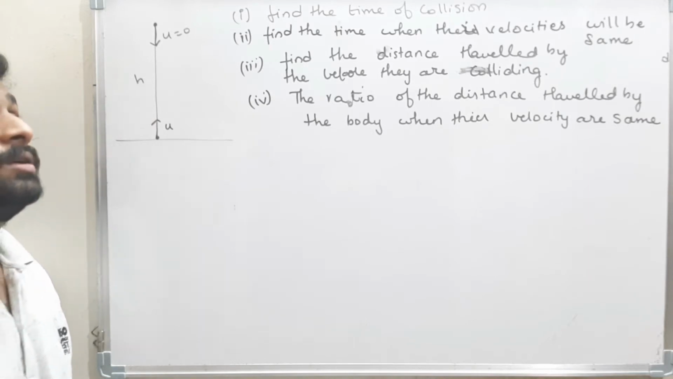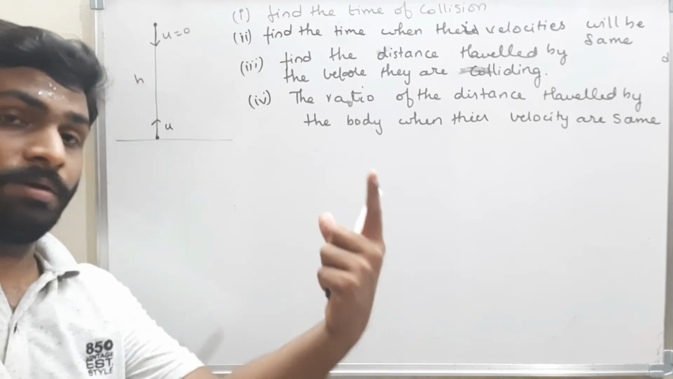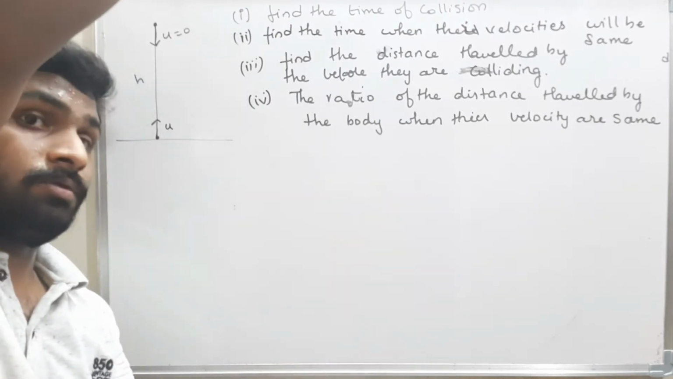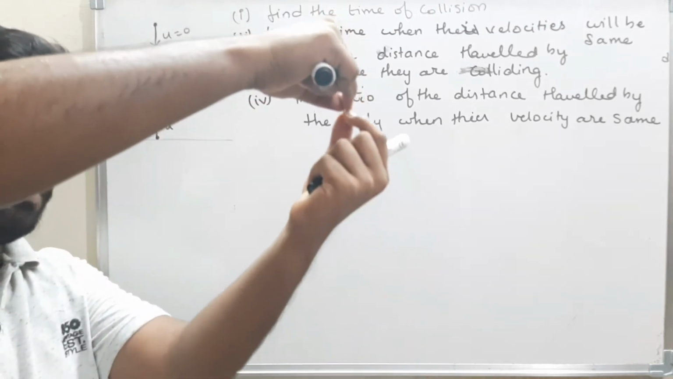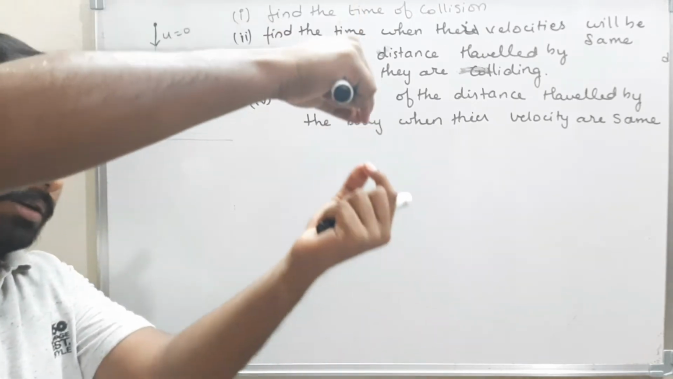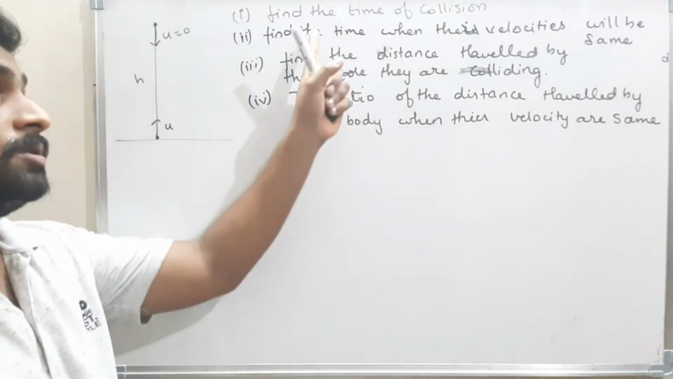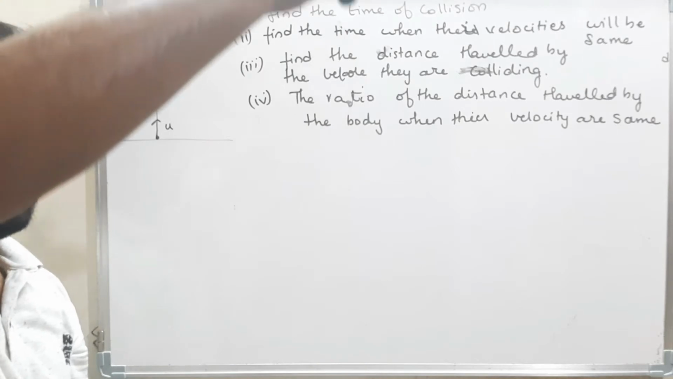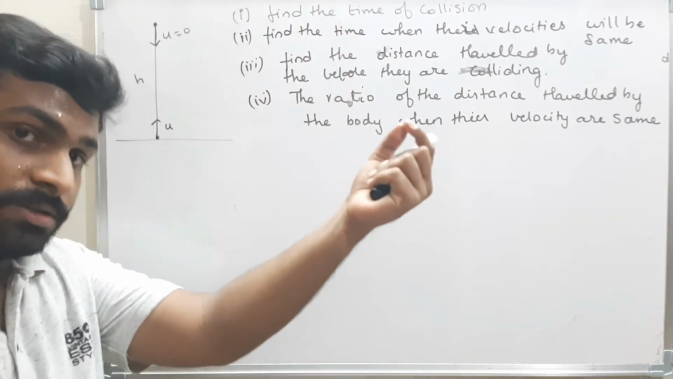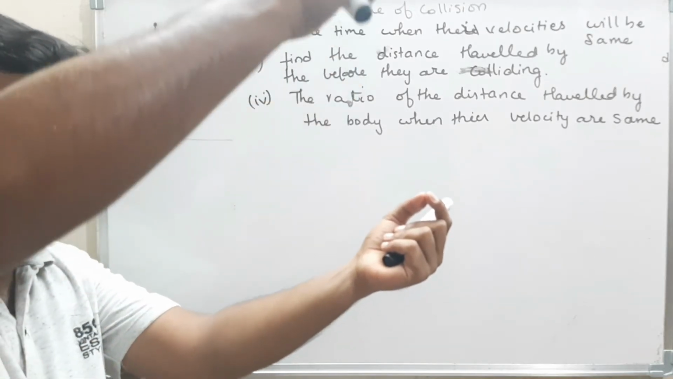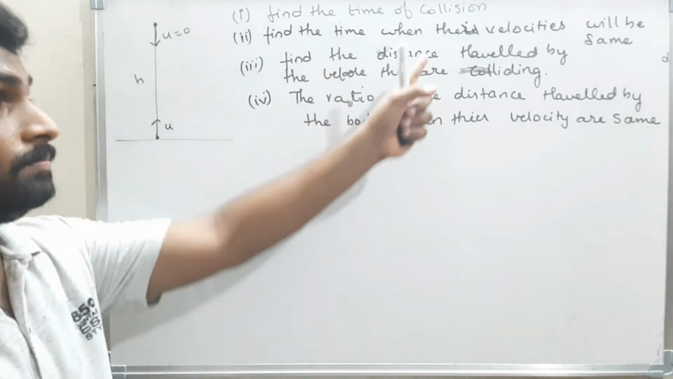Try to do it. One body is left freely, another body is projected with the velocity u from the surface. When it is left freely, it will come down, and when it is projected upwards, it will move up. Slowly, the bodies will move like this, and they will meet at some point. Now, what is the time of collision? First question. Second question. When it is coming down, the velocity gradually increases, and when it is moving up, the velocity gradually decreases. At some particular time, both the velocities will be same. They told to find that time.